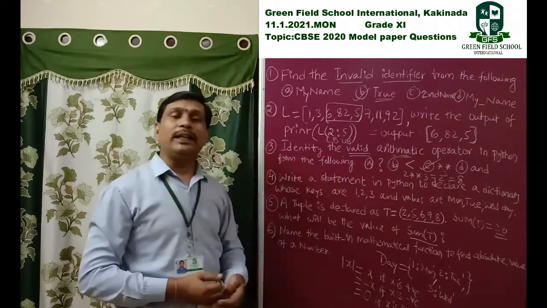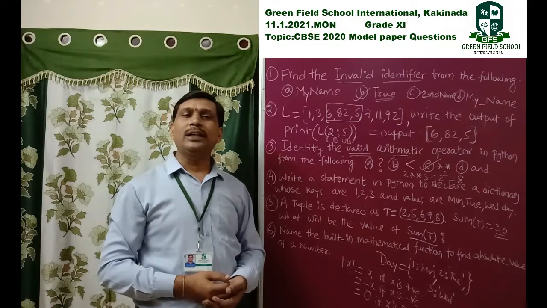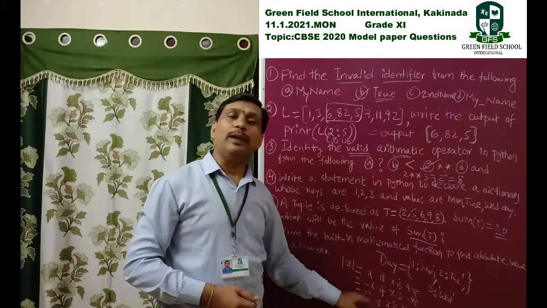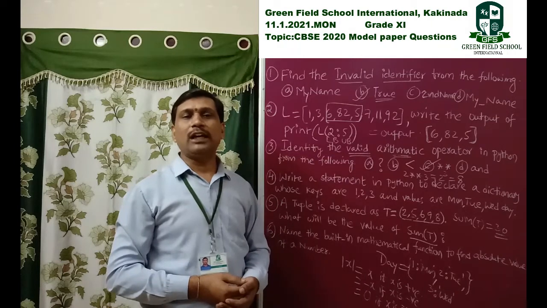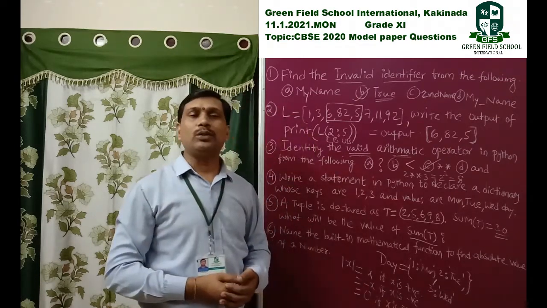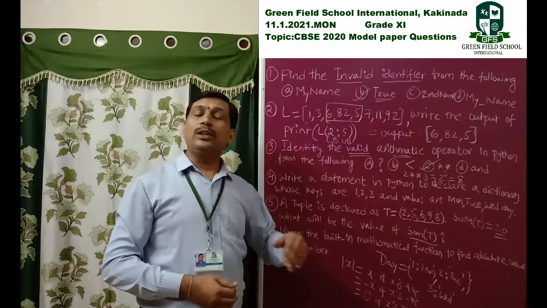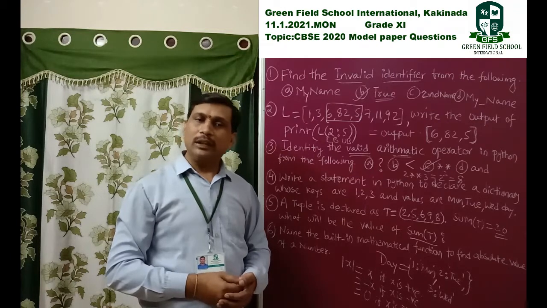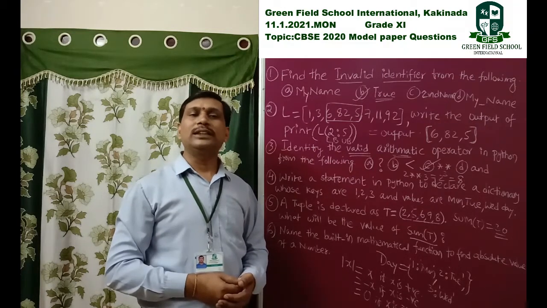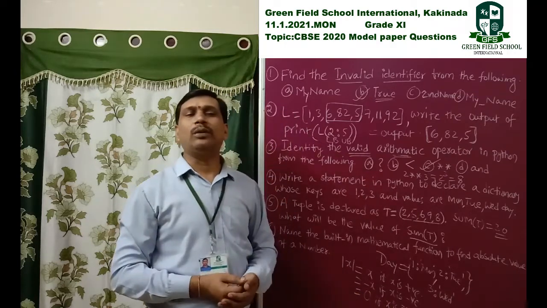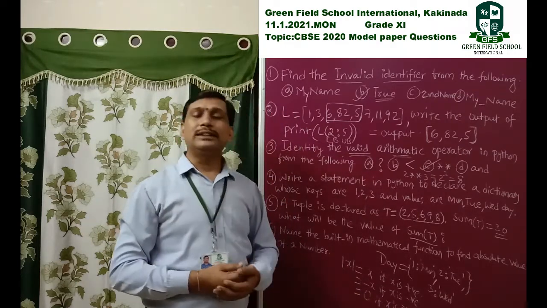When I take minus 4, it returns minus of minus 4, because here x is negative. Negative of negative is positive, so it returns 4. Suppose I take x as 0, then automatically it returns 0.